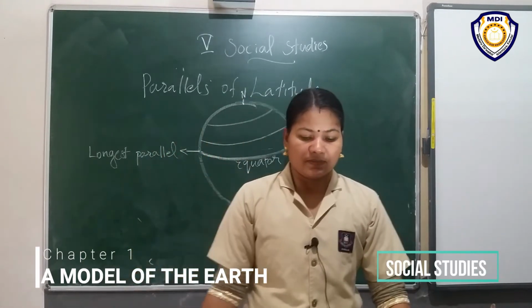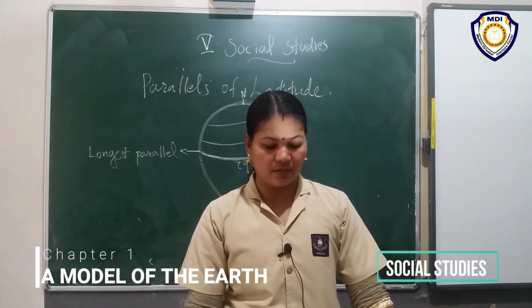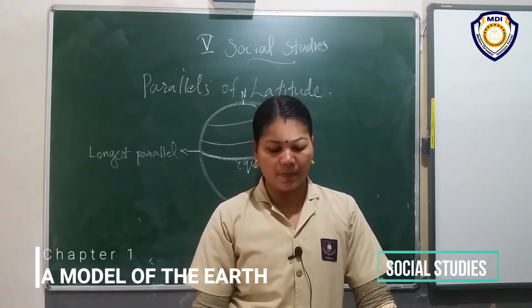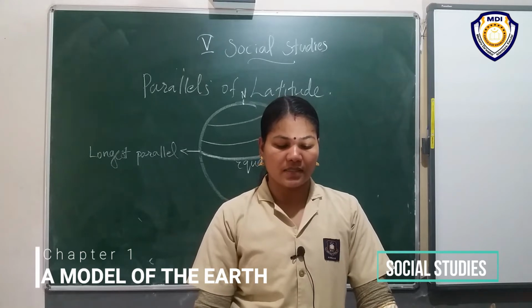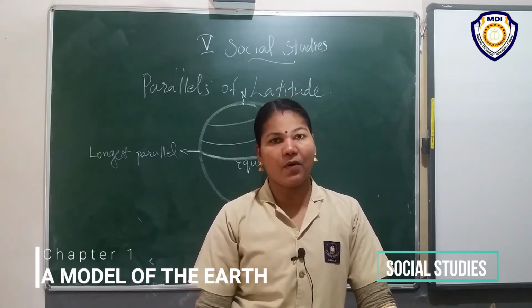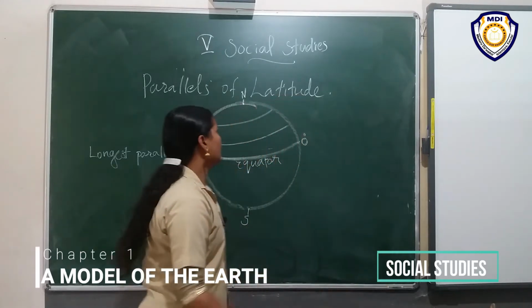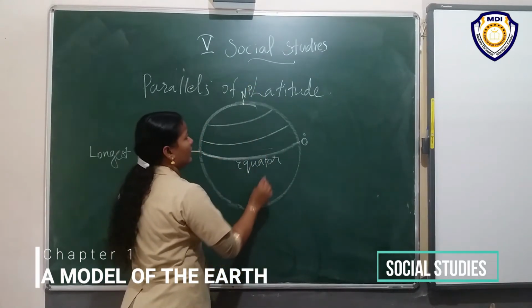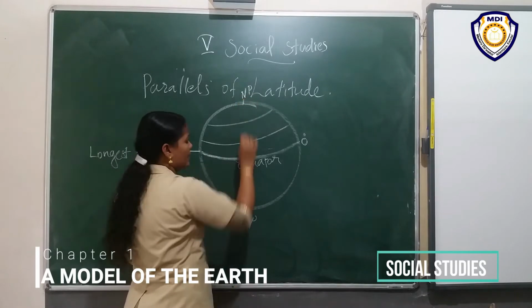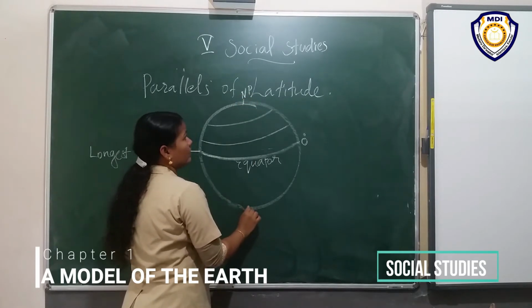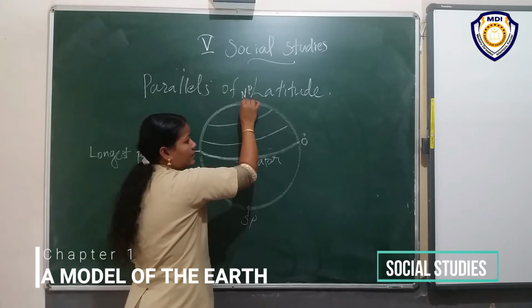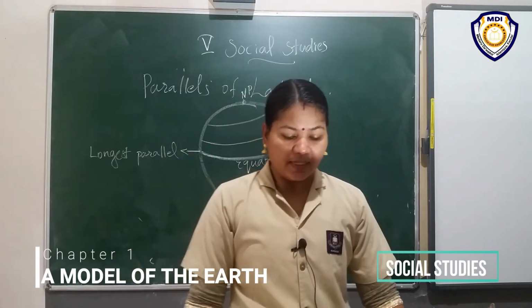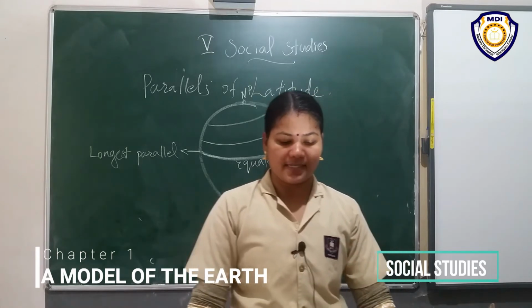These parallels keep decreasing in length as they move towards the poles. At the poles, this line is just a point. What are the poles? Here is the north pole, here is the south pole. At the pole, here it is just a point. When we reach the pole, it is only a point.